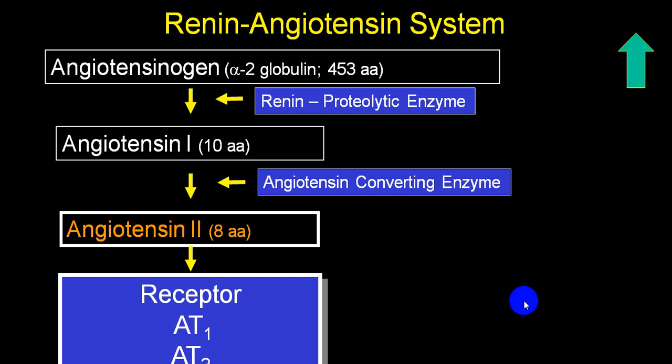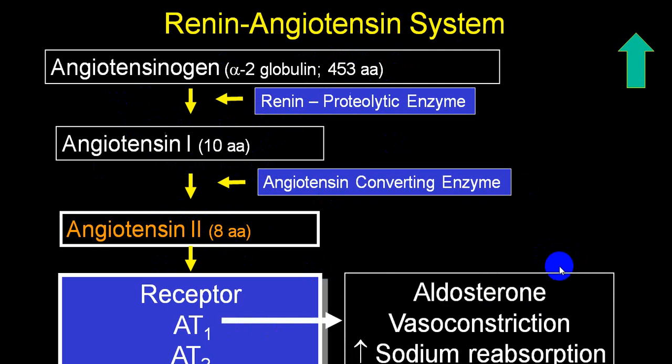So angiotensinogen is converted into angiotensin 1, that is 453 amino acids converted into a 10 amino acid chain, which will be further converted into angiotensin 2, which is an 8 amino acid chain, which will be acting on AT1 and AT2 receptor. And by acting at that level, aldosterone, vasoconstriction, and sodium reabsorption. Direct action on peripheral blood vessel by angiotensin 2 and acting on adrenal gland, releasing aldosterone that will be acting on a distal convoluted tubule, resulting into sodium and water reabsorption and excretion of potassium and H ions.